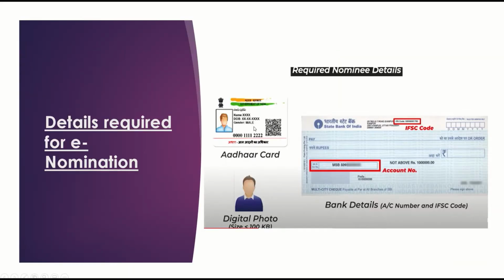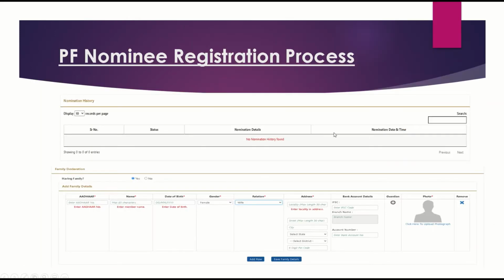What are the basic requirements to add a nominee? You need an Aadhaar number, you need a digital photo of size less than 100 KB, and the bank account details. Bank account details are not mandatory at this point when you're registering your nominee, but you need the Aadhaar card and the digital photo. Anytime after, when you're claiming, you can submit different bank details.